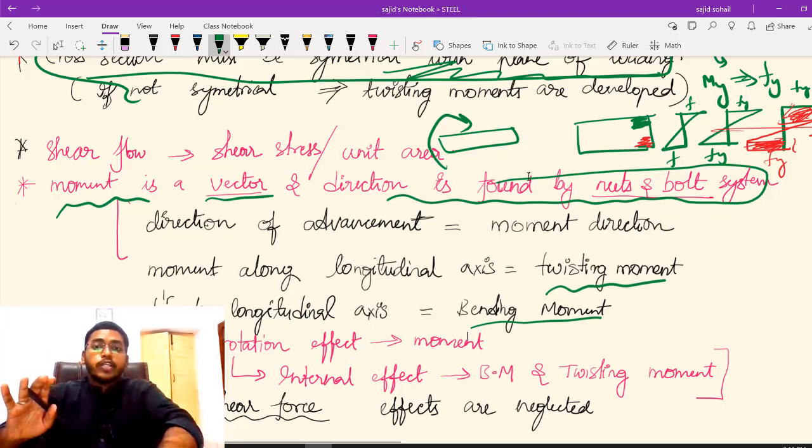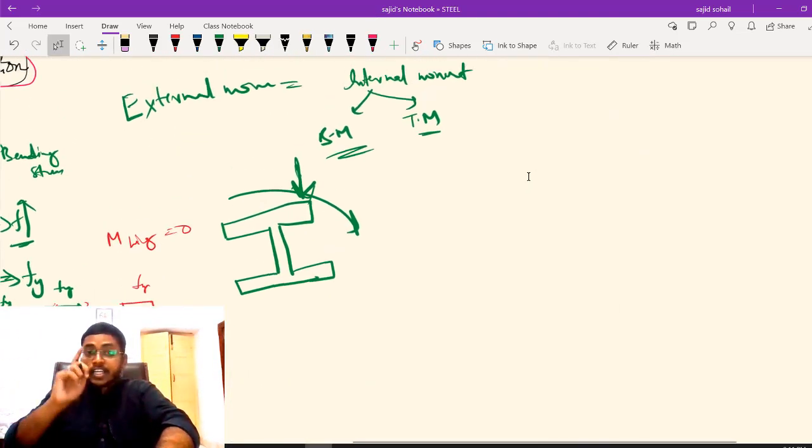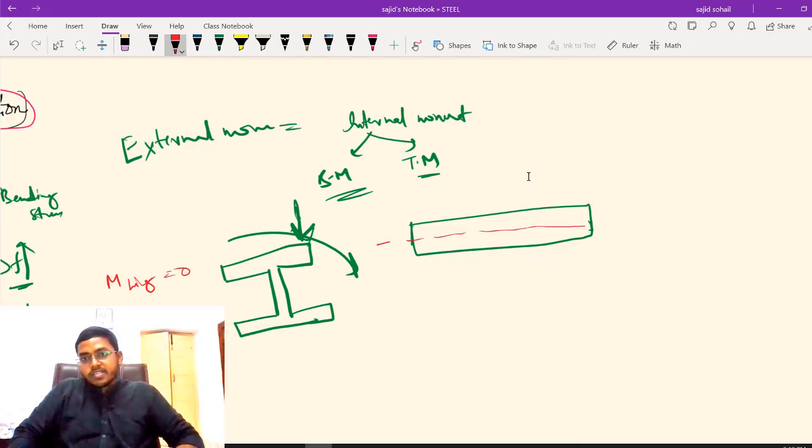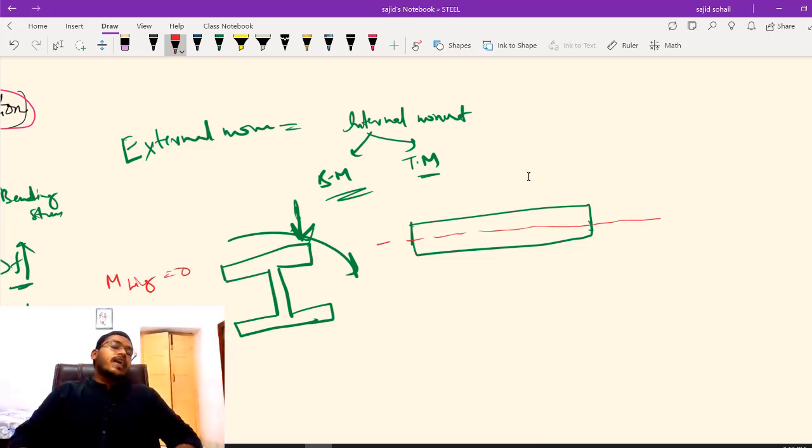Let me try to explain you with the help of diagrams. Only then you will understand. Very important point. Let us try to understand. If you have a beam something like this, longitudinal axis किसे बुलाएंगे? Whatever is long, that will be my longitudinal axis in simple language. So this is my longitudinal axis.